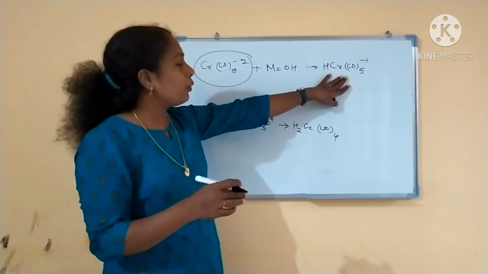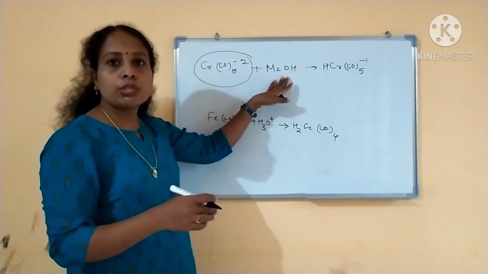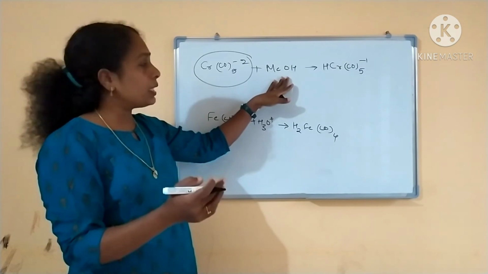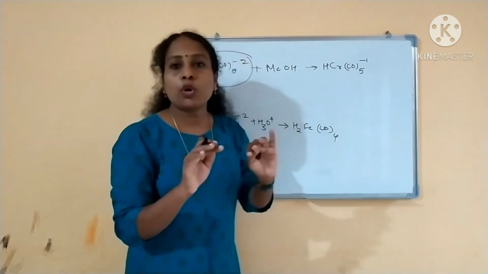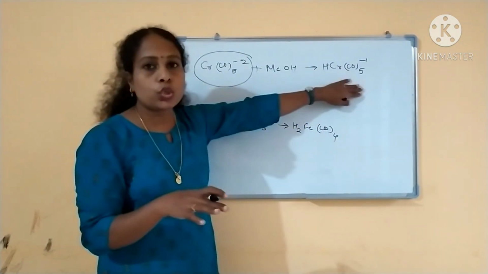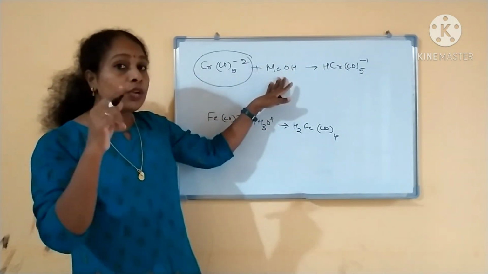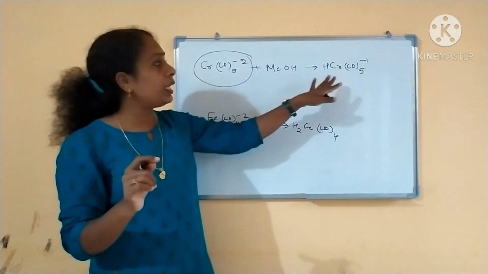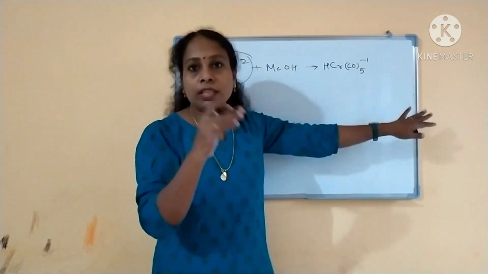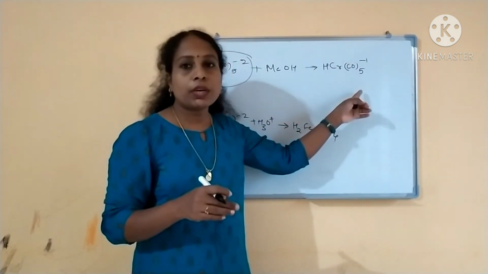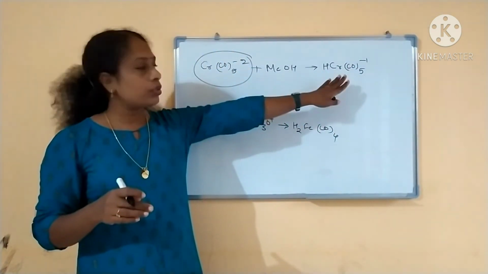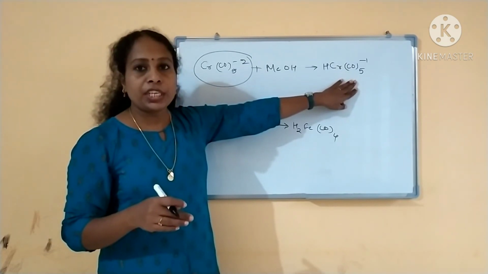Since it is a weak nucleophile and the protonating agent is also a weak protonating agent, further protonation will not happen. Here it will stop, okay? If it is H3O plus, that is a strong protonating agent that can add further hydrogen. But once it has become a weak nucleophile, this will not react. So only single step protonation will be happening.